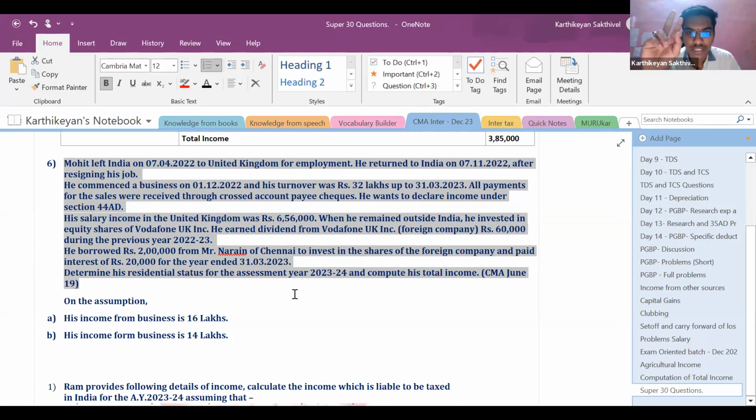There are 2 aspects where I deviate from the suggested answer. One is the determination of residential status. In the CMA suggested answer, based on the law prevailing in that period, that was perfect.